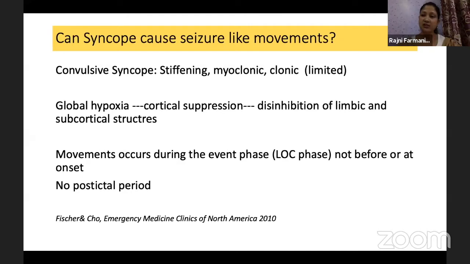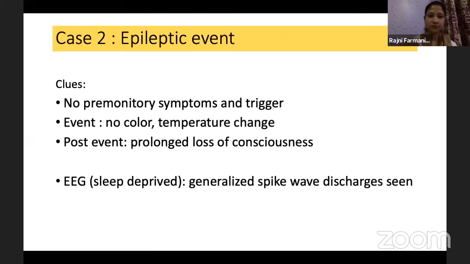So the clue here is the movements will occur during the event phase, during that loss of consciousness phase. It will not happen before or at the onset of the event. So when you have this history, you have to ask when does this happen? There will be first global cerebral hypoperfusion, and then these movements will happen. Other than that, when it is a seizure or epilepsy, these movements will happen prior, and then there will be loss of consciousness. So the timing is important here.